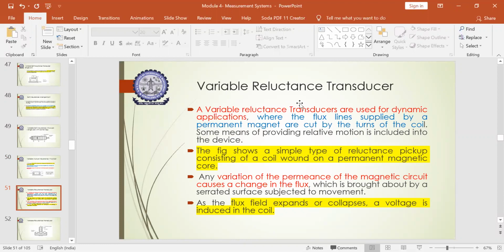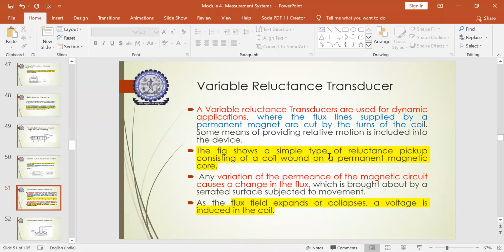A variable reluctance transducer is used for dynamic applications. Hope you remember we studied the static characteristics as well as the dynamic characteristics, which is static with respect to time, and in dynamic characteristics the quantities we measure vary with respect to time. So these variable reluctance transducers are mainly used for dynamic applications, where the flux lines supplied by a permanent magnet are cut by the turns of the coil.